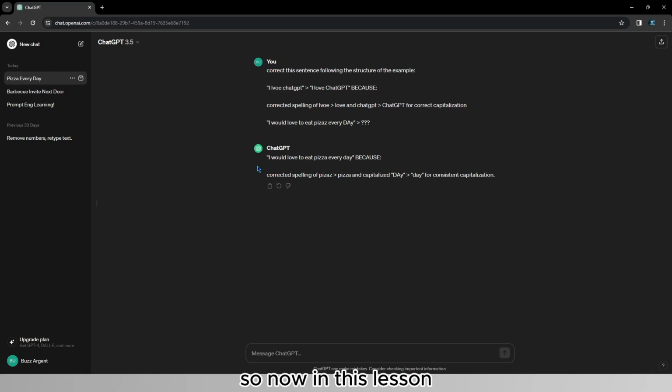So now, in this lesson, we have talked about the first bit of prompt engineering. This is just the tip of the iceberg. Now we know how to add context and examples. In the next lesson, we're going to get onto zero, one, and few-shot prompting. So I'll see you there.